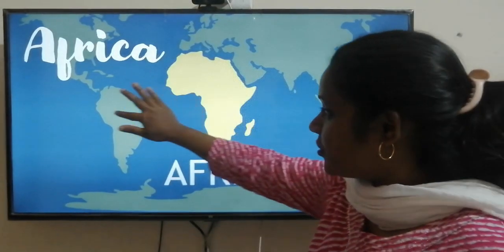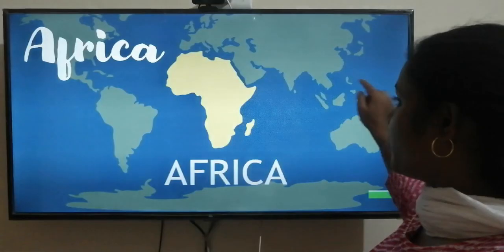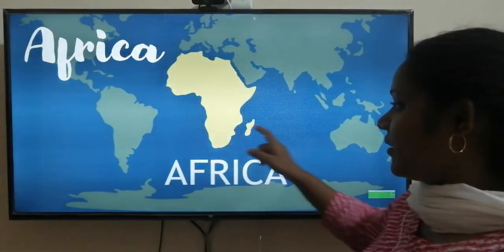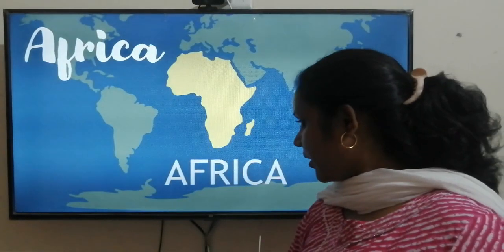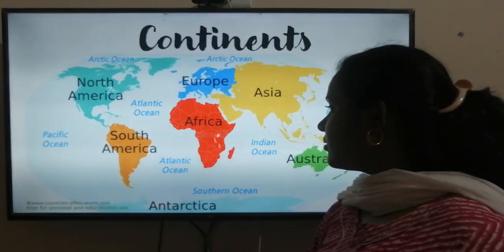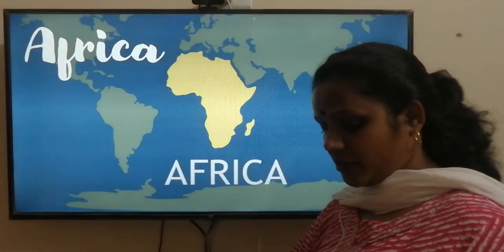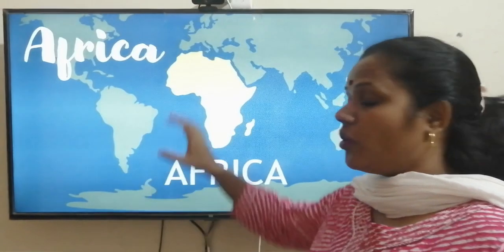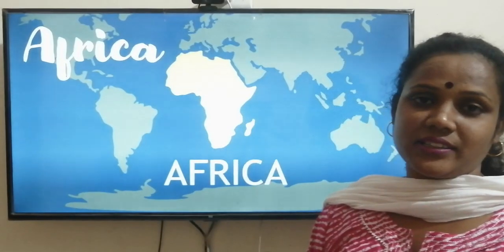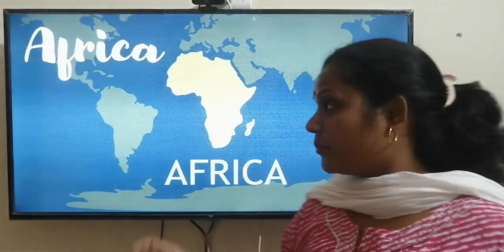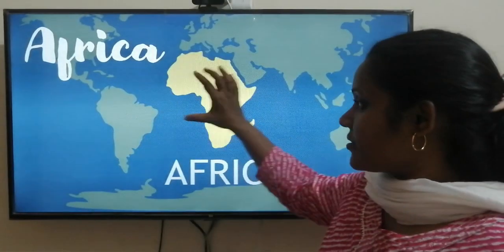From here 0 degree is crossing, 23.5 degree Cancer is also crossing, and Capricorn is also crossing. Here it's not shown properly, but if you look at the map in your book, it's shown that all 3 important lines of latitude, the equator, Tropic of Cancer and Tropic of Capricorn, are crossing it.